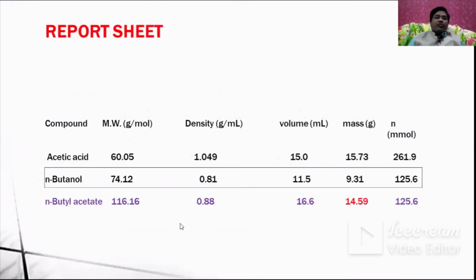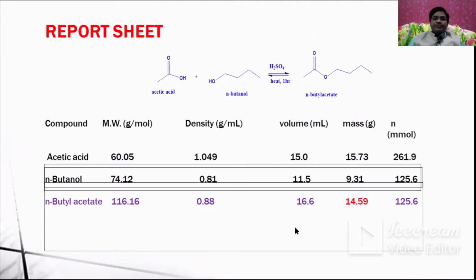Okay, and for the compounds there are the molecular weights, and previously we discussed the boiling points also. The acetic acid mass we used is 15.73 grams, and n-butanol we got as 9.31, so that if the reaction is completed, we will get 14.59 grams of the n-butyl ester. And this is the reaction that happened: acetic acid, n-butanol, and n-butyl ester.